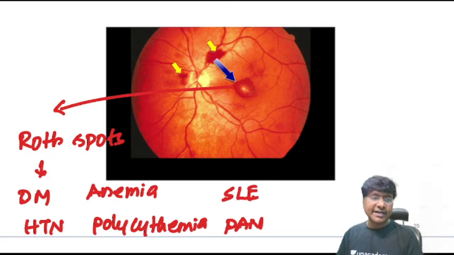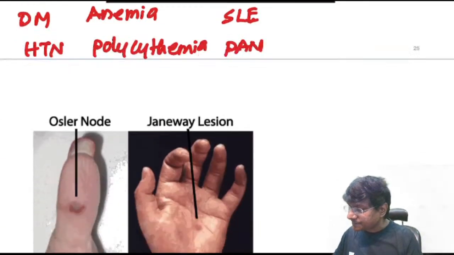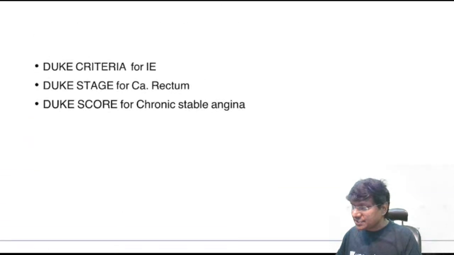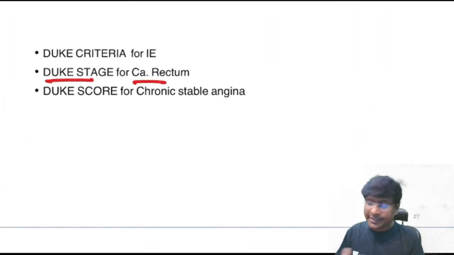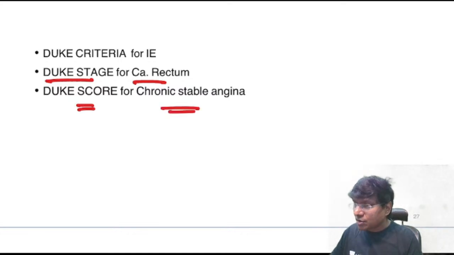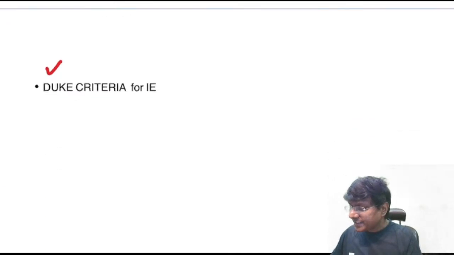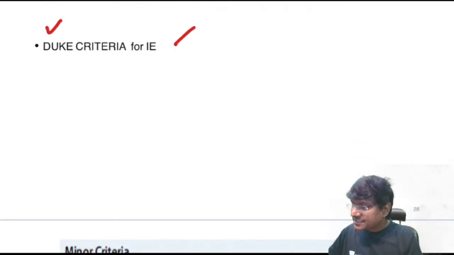And what is the name of the criteria for infective endocarditis? The name of the criteria is the Duke's criteria. But this particular name Duke is used in multiple places. The Duke staging is useful for carcinoma rectum. Duke scoring is for chronic stable angina. Now you take this Duke's criteria. So Duke's criteria, what is that?